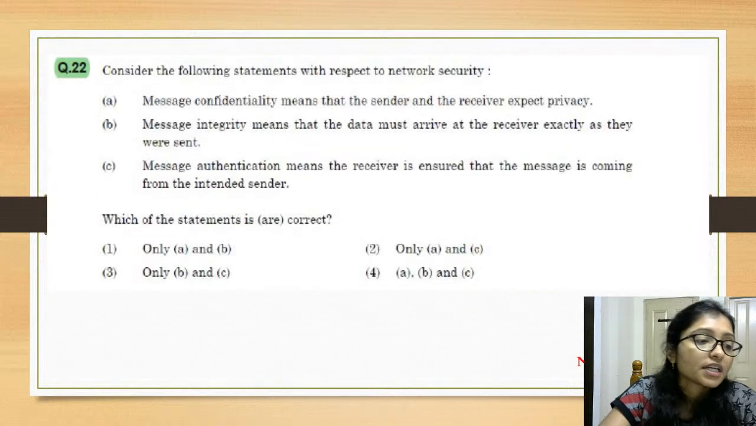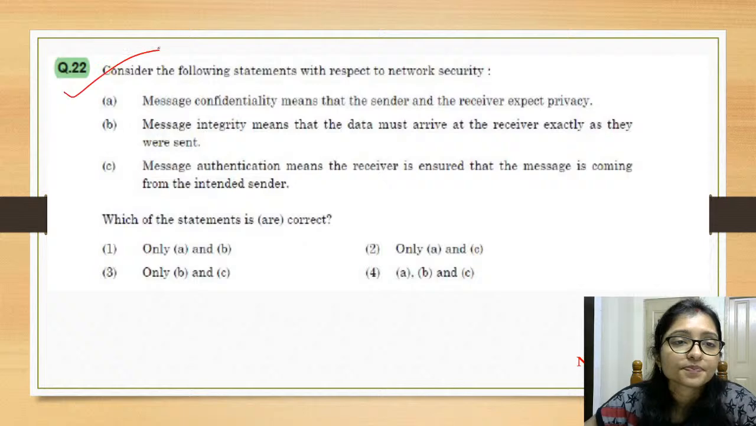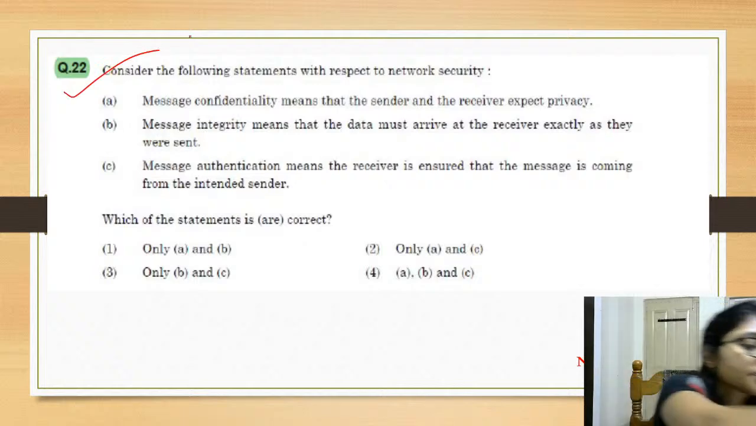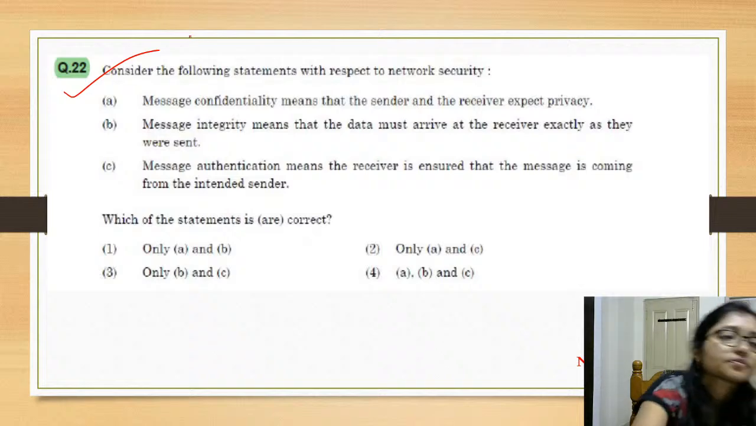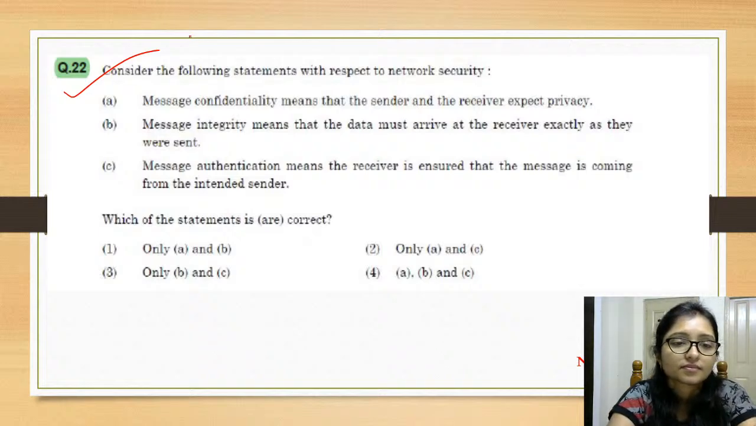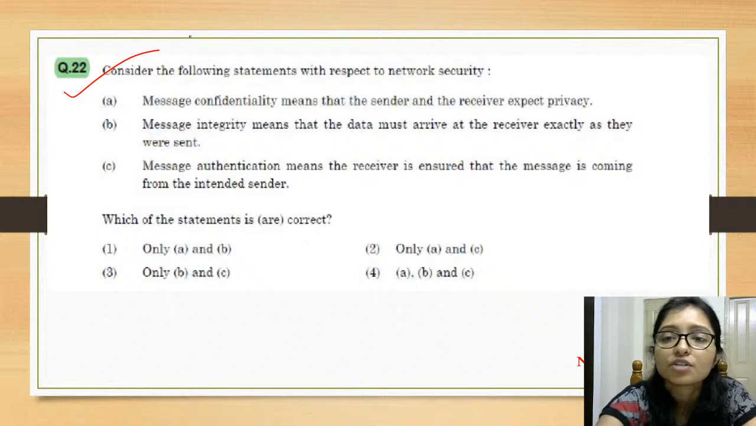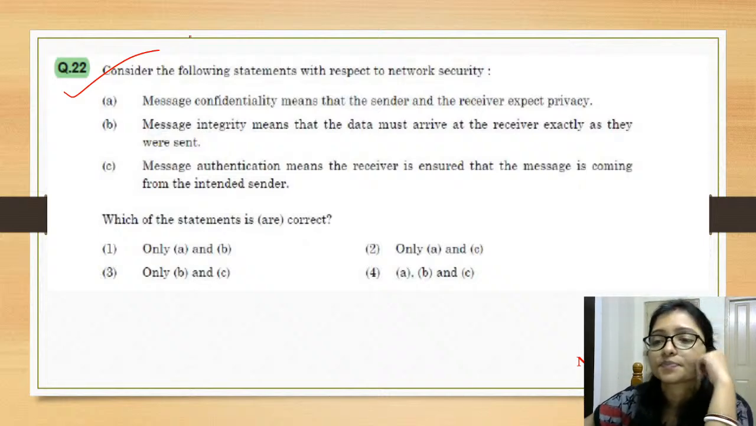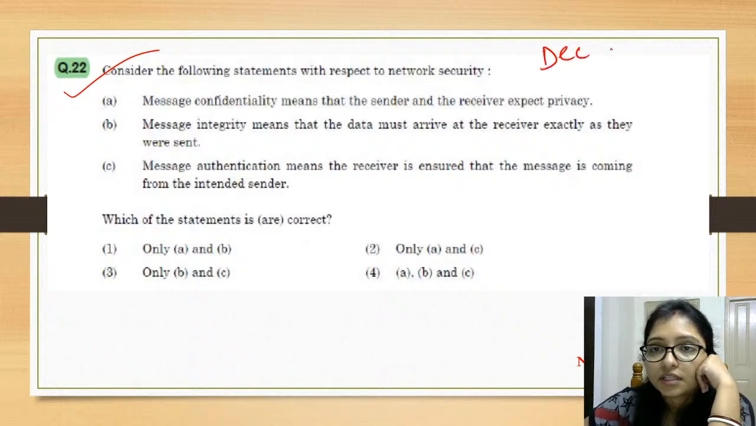Okay, now try to solve this question. This is December 2019.